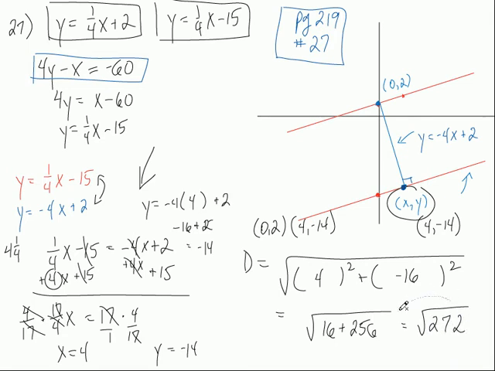All right. Now look, I'd be fine if you just kept it like that. If you look in the back of the book, they write it 4 square root of 17. It's because they took a 16 out of this, took the square root of 16. I don't care that you do it like this. When you get into Algebra 2, I'm going to make you simplify your radicals, but in geometry, I'm fine if you just keep it like that.